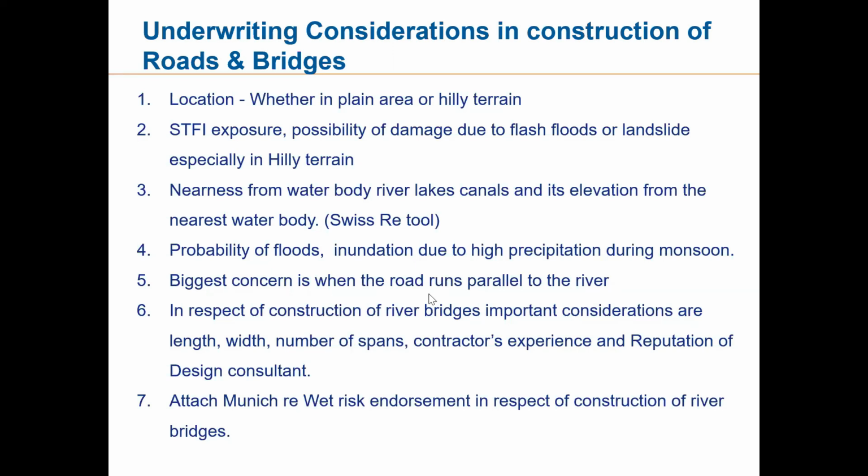Then the biggest concern is when the road runs parallel to the river. This you need to check from the KMZ file of the road construction. You have to call for this KMZ file with the different longitude and latitudes of different sections of the road. You can plot the entire construction site of the road, and then you check from Google Earth how many river intersections are coming, for how many kilometers it is running parallel to the river. Many times roads are running parallel to the river.